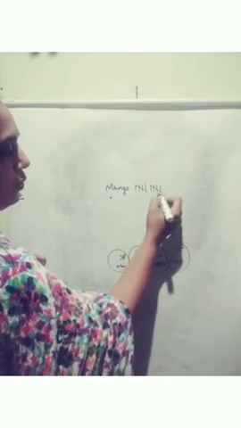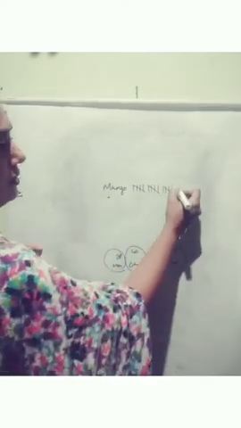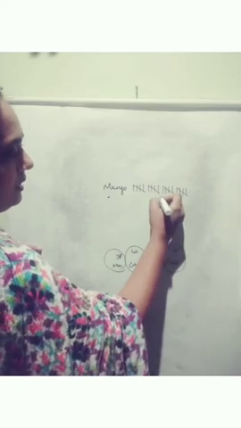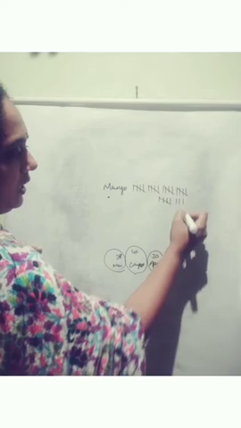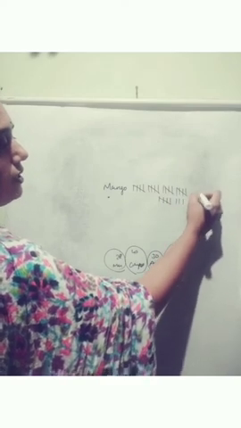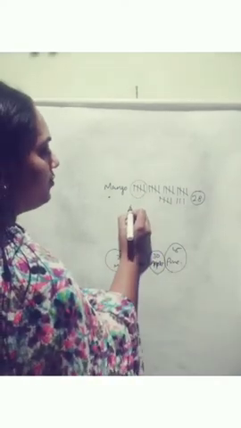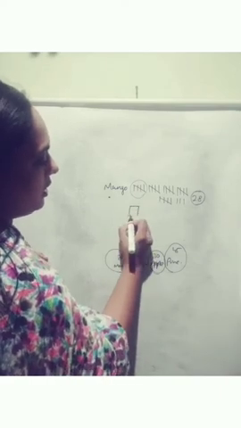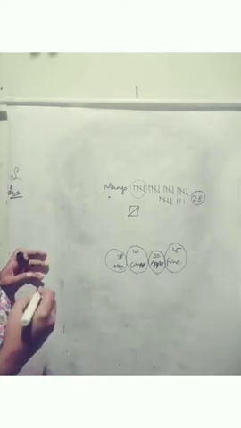Again 5, now 10, this is 15, 20, then 25, then 1, 2, 3: 28. But in your textbook, the 5 is marked as 4 line segments with a fifth line across.